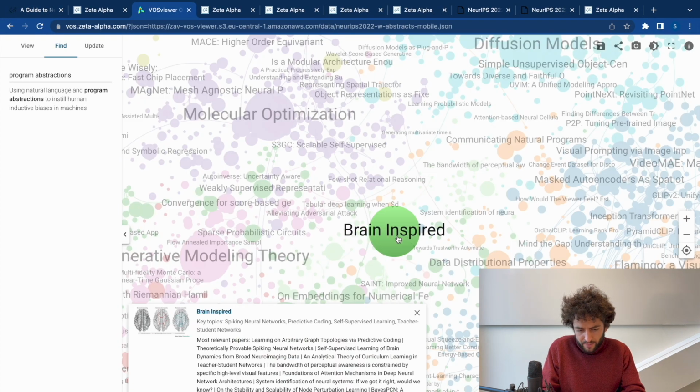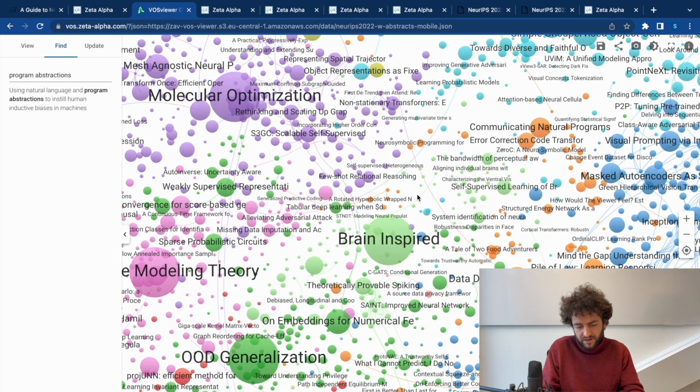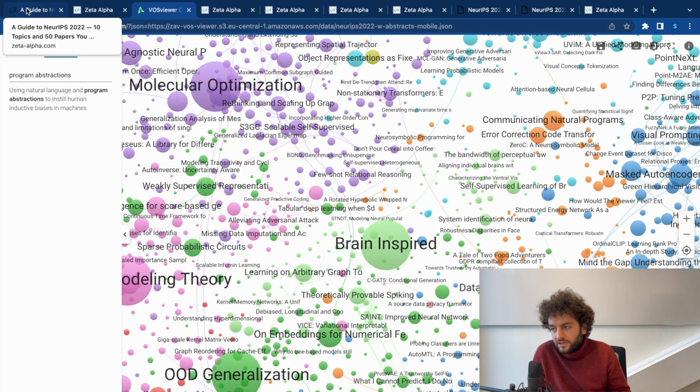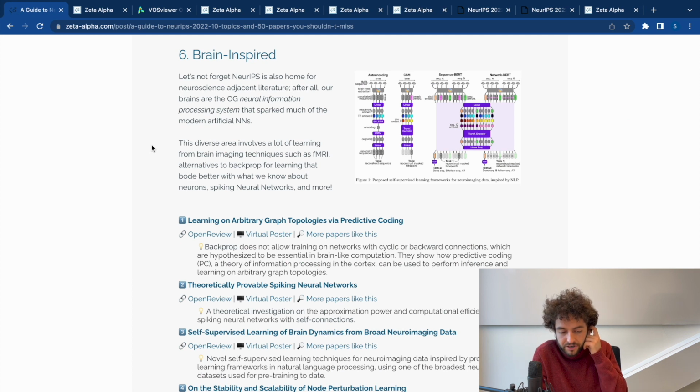On to the next topic that I wanted to talk about, which was brain-inspired work. I really don't know much about neuroscience, if I'm very honest, but there's quite a bunch of papers at NeurIPS that try to tie back to stuff in the brain. The things that I highlighted here relate to predictive coding, which is a really popular hypothesis for explaining how the brain works. This paper experiments with how backprop and predictive coding compare, especially in neural network topologies where backprop doesn't work, where there are backward connections.